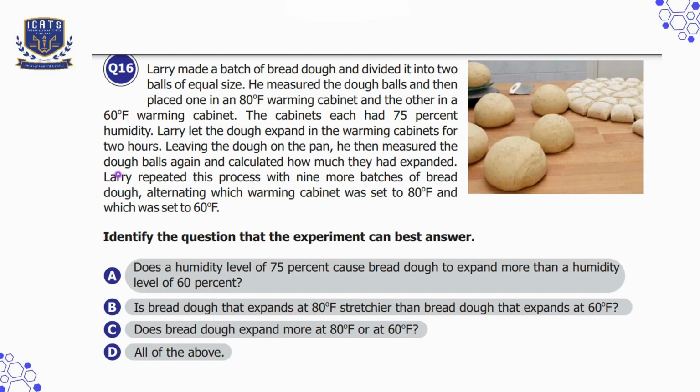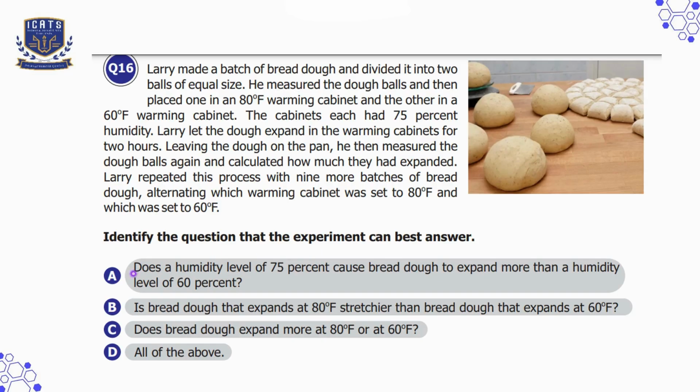He then measured the dough balls again and calculated how much they had expanded. Larry repeated this process with 9 more batches of bread dough, alternating which warming cabinet was set to 80-degree Fahrenheit and which was set to 60-degree Fahrenheit. Identify the question that the experiment can best answer.